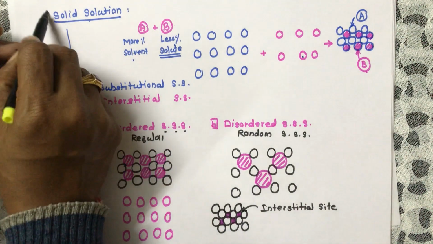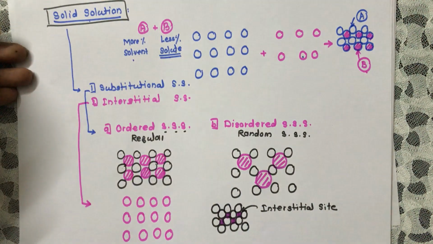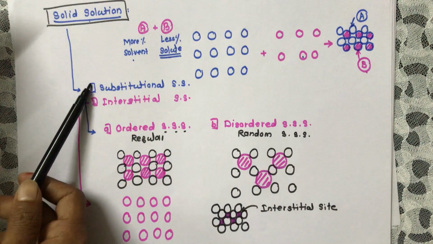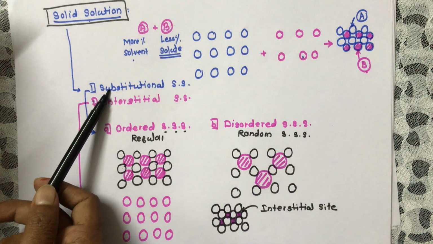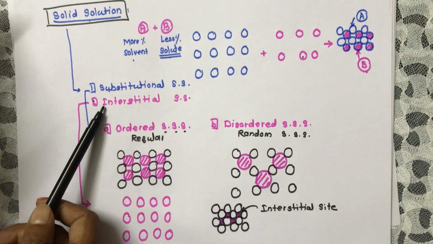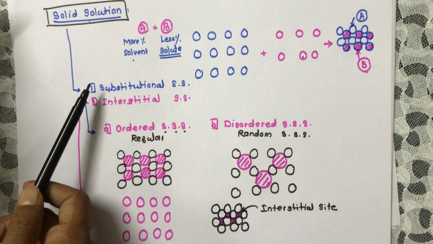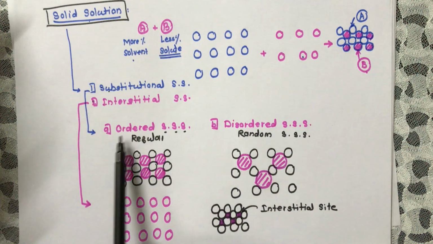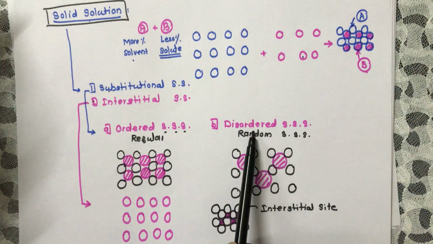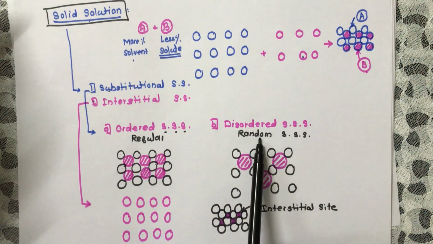Okay, so in case of solid solution, what we have studied is two types: substitutional solid solution and interstitial solid solution. In substitutional, again there are two types: ordered and disordered, regular or random.